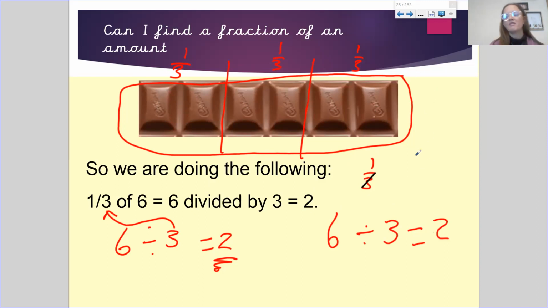So 1/3 of 6 is 2, would be our answer. A third of this amount is going to show me 2.